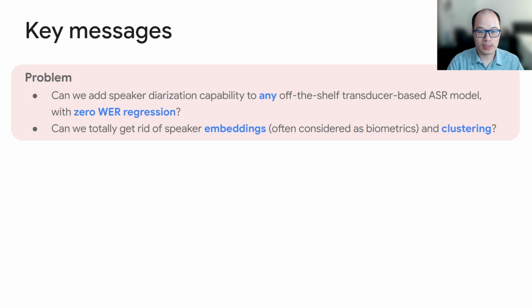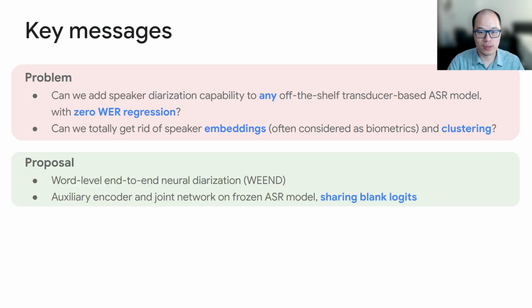Also, we want to get rid of any speaker embedding or clustering. As we know, speaker embeddings are often considered as biometrics, which is challenging to work with, and clustering is usually unsupervised. Our proposed approach is called word-level end-to-end neural speaker diarization, or WEEND. We add auxiliary encoder and joint network to a frozen ASR model, while we share the blank logits with ASR.